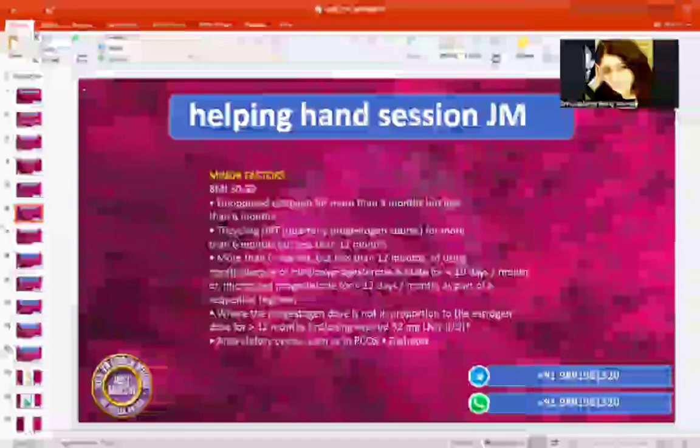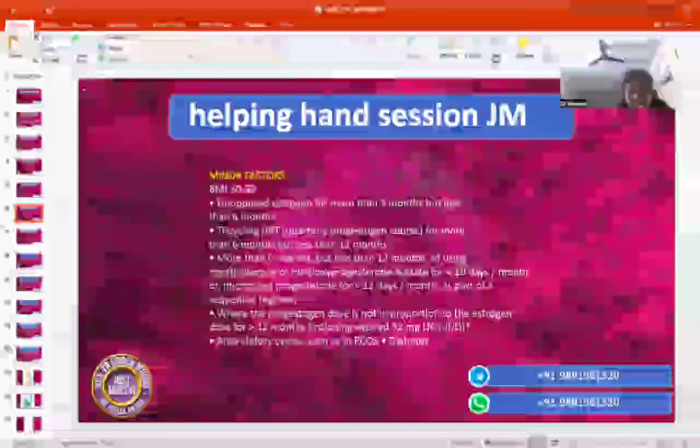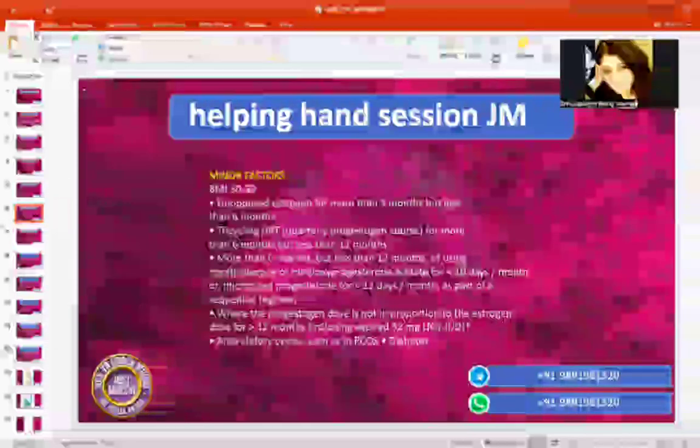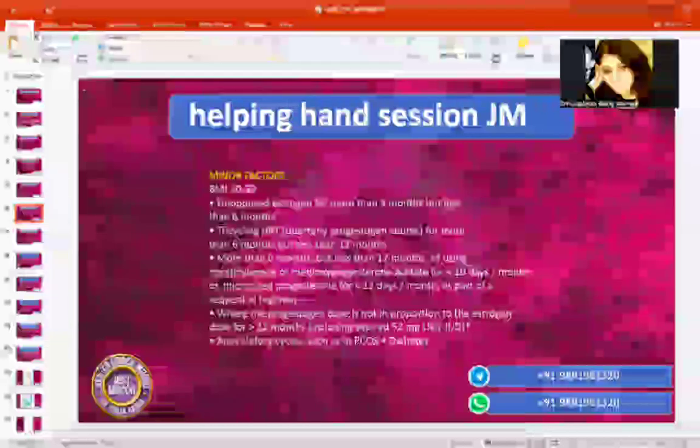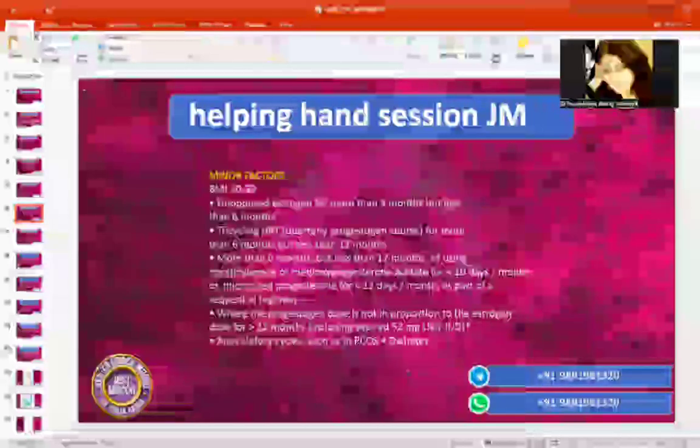And what is the duration for LNG for endometrial protection? 5 years. And what for contraception? 8 years. Very good, well done. And PCOD and diabetes, you are not going to ask in medical history; you are going to ask in HOPI itself. So what all three questions are you going to ask in HOPI? BMI, genetic history, any genetic syndrome, and PCOD. These three questions.